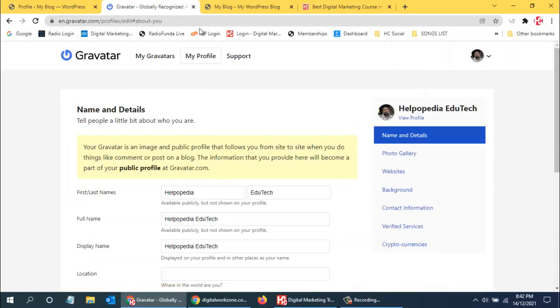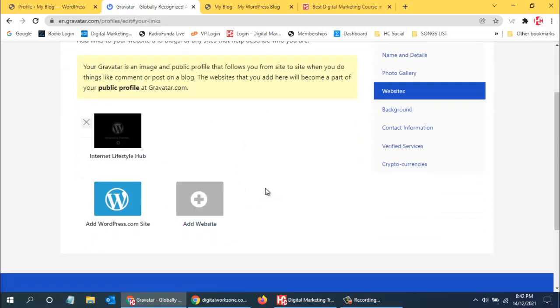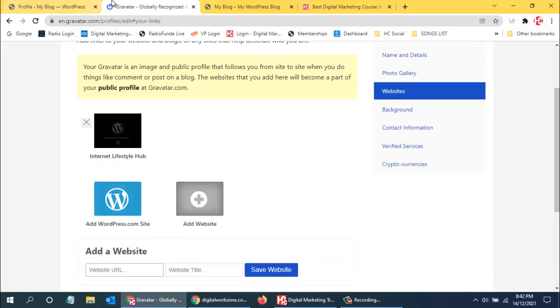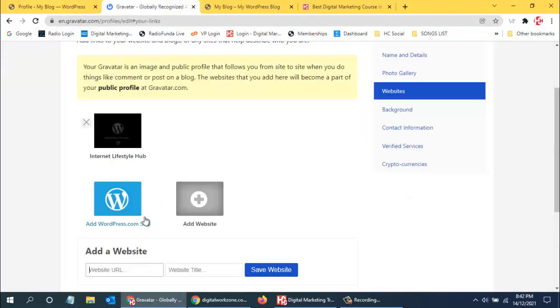So you can just create an account over here. You can add a photograph and then you can add the website, and then it will come up. You can add the wordpress.com website or add a website. Here you can provide the URL of the website. So I'll provide the URL of the website, and then I can use the website title and save the website. So now this has come up over here.